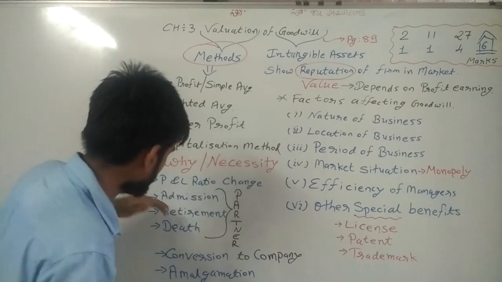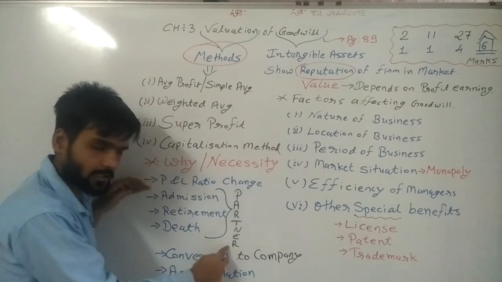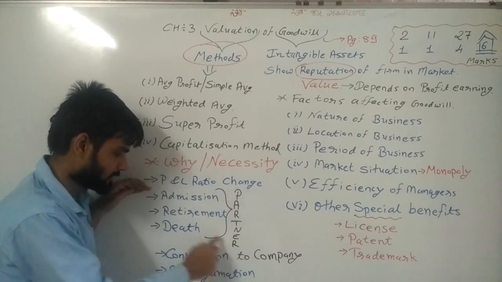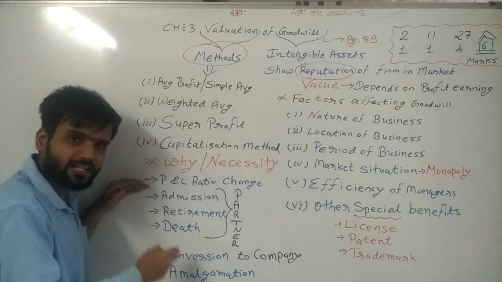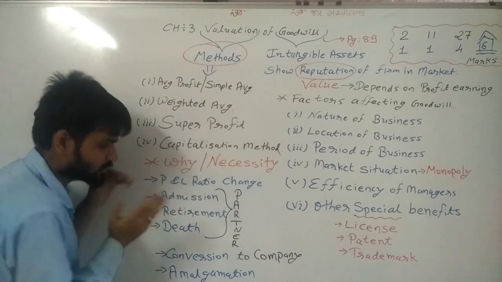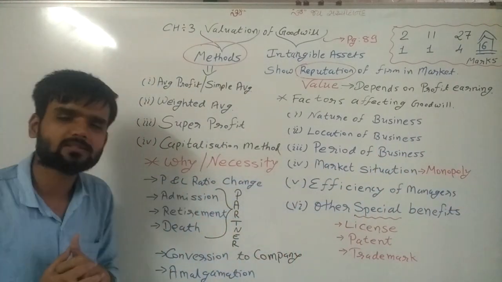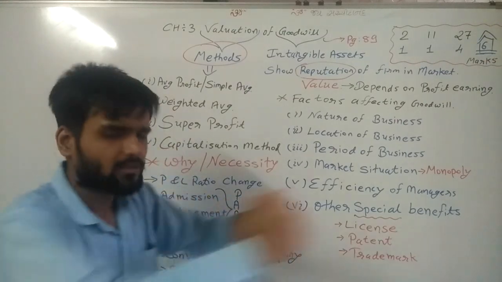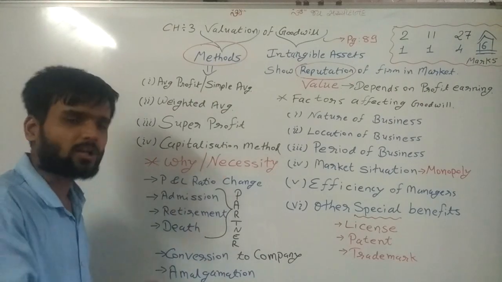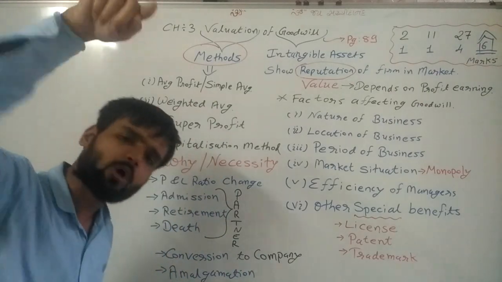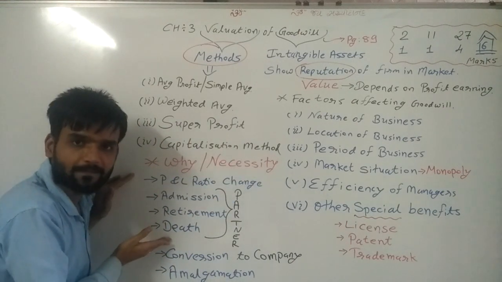In the same way, because of these 3 reasons also the P&L ratio changes: admission of partner, retirement of partner, death of partner. In this situation also, if a new partner is admitted in the business, then the P&L ratio changes. If one partner retires from the business or a partner dies, then also the P&L ratio changes, and at that time also we calculate goodwill. So these are the main reasons.